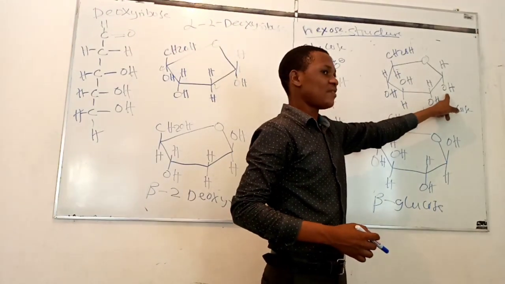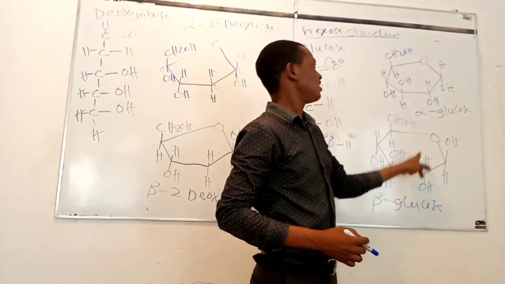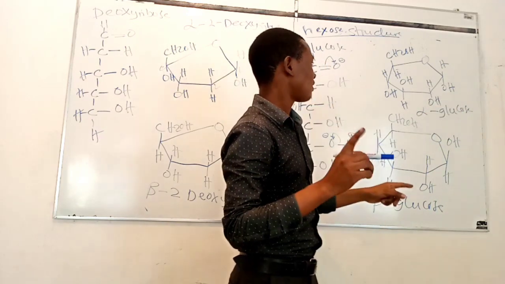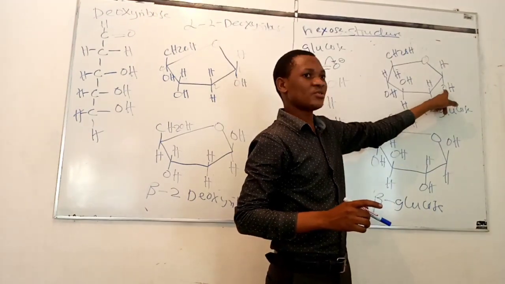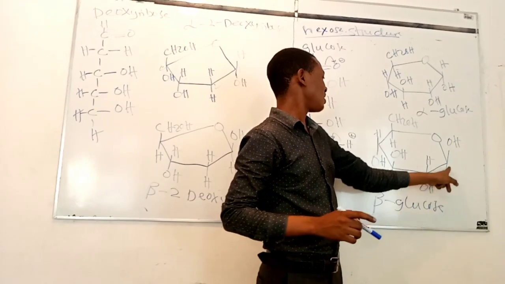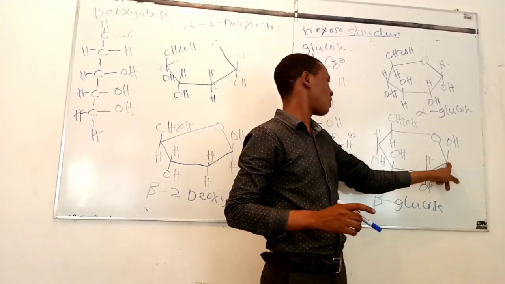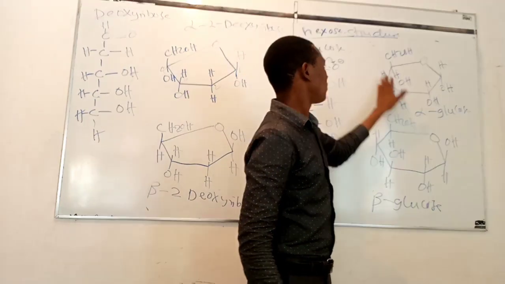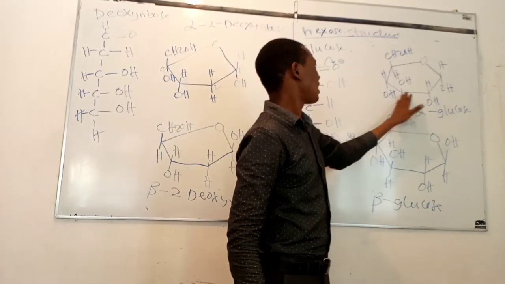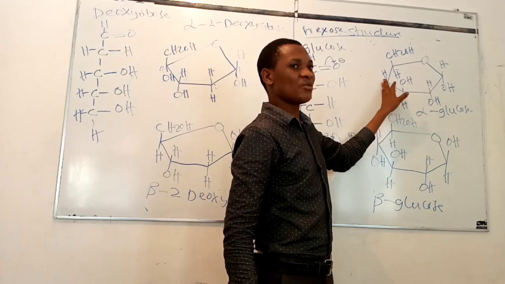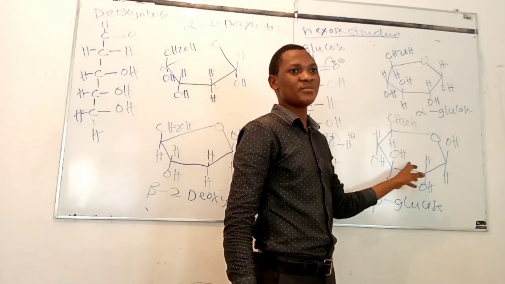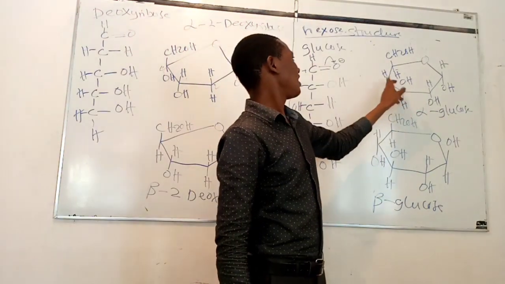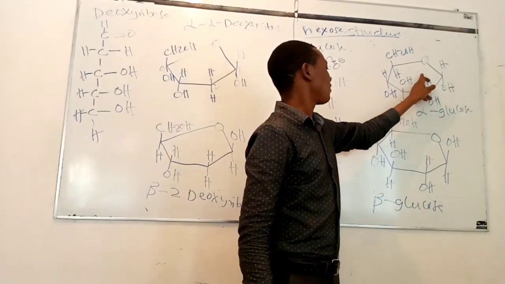Alpha glucose differs from beta glucose in their orientation of hydroxyl groups at carbon number 1. In alpha glucose, the hydroxyl group is projected downward, while in beta glucose, the hydroxyl group at carbon number 1 is projected outward. Orientation of hydroxyl groups and hydrogen atoms in other carbon atoms do not differ between alpha and beta glucose.